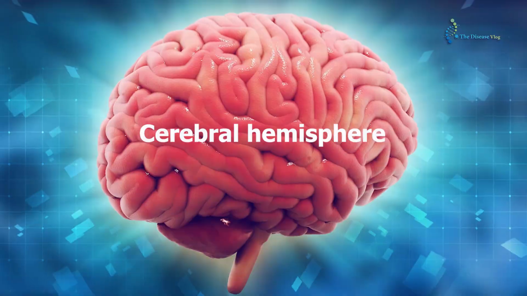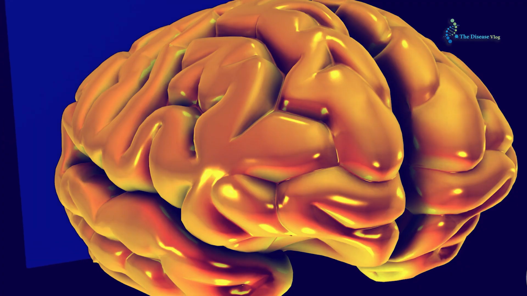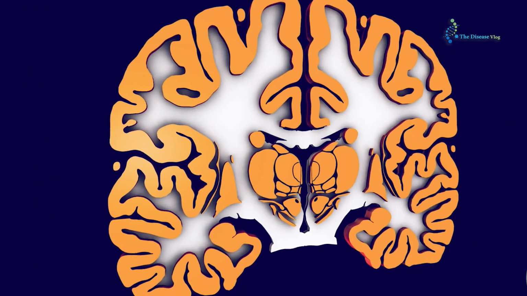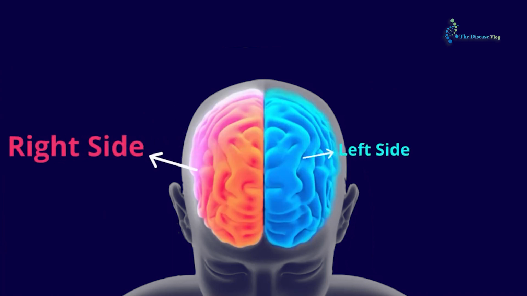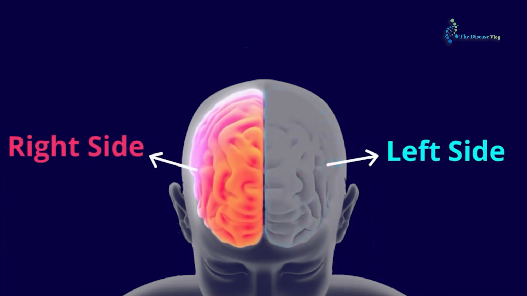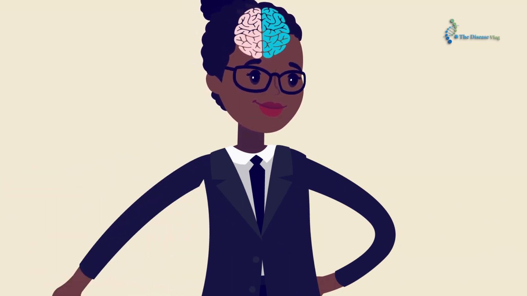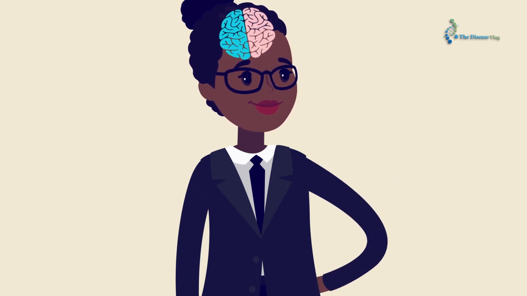Cerebral hemispheres. There are 2 halves of the cerebrum, the left and right hemispheres. A bundle of nerve fibers named the corpus callosum interconnects both hemispheres. The role of each hemisphere is to control the functions of the opposite side of the body. For example, the left hemisphere commands the actions of the right side of the body while the right hemisphere controls the left side of our body.